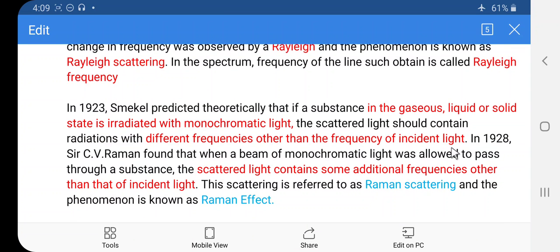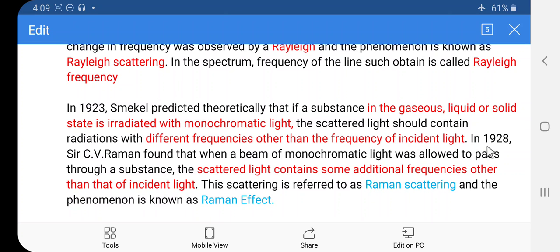But in 1928, the Indian scientist Sir C.V. Raman found that when a beam of monochromatic light was allowed to pass through a substance, the scattered light contains some additional frequencies other than that of the incident light. This scattering is referred to as Raman scattering, and the phenomenon is known as the Raman effect. In this lecture we are going to discuss the Raman spectra.